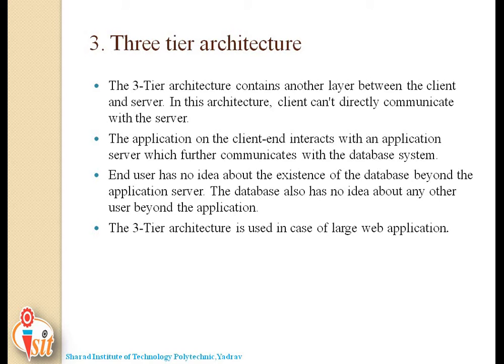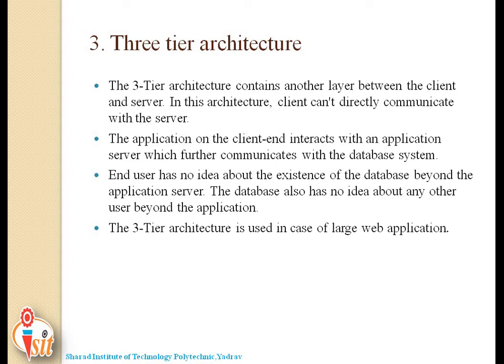There are different goals of three-tier architecture. First, to separate the user application and the physical database. Second, to support database management system characteristics. Next, program data independence. And the last goal is support of multiple views of the data. An example of three-tier architecture is any large website on the internet.